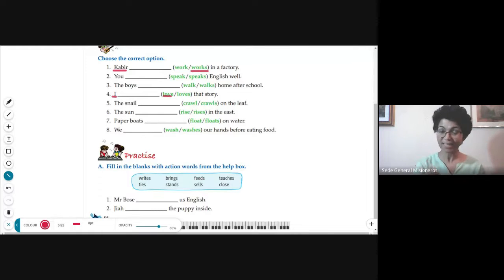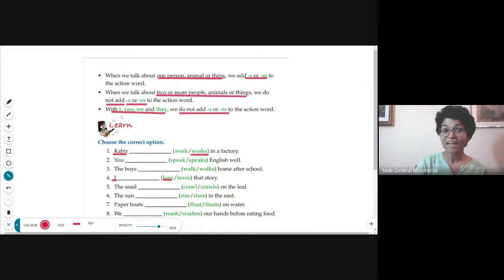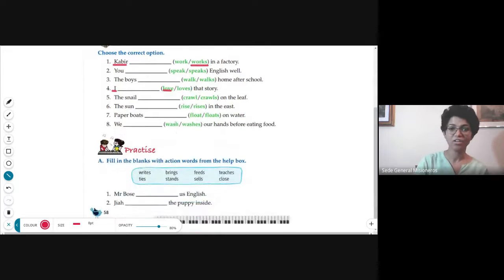Let us do one more. When we say we, there is more than one person. At least two have to be there. I am also included in we. We saw it with pronouns, right? So we, more than one person. So what does it go? Washes or wash? Again, we already said with I, you, we, and they, we do not add s or es. So we wash our hands before eating food. Great.